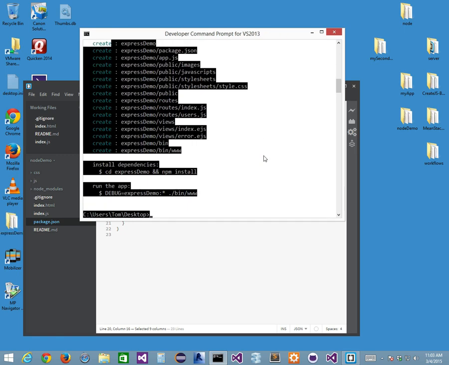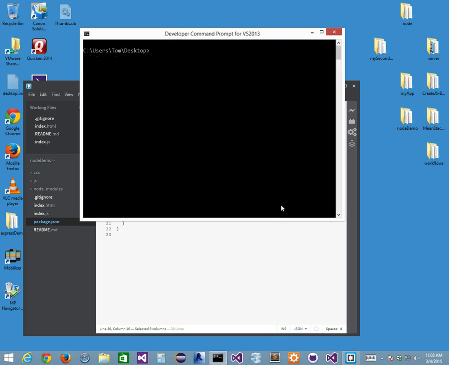It says, hey, create express demo. I created my package.json file. I created my app.js file. I created a public folder with a bunch of stuff in there, a routes folder, a views folder, a bin folder, and it says, hey, do this. Install dependencies: cd express demo and npm install. I've got to do that. And by the way, you have to use DEBUG=express-demo:* ./bin/www. What does all this stuff mean? Well, it means this. I'm just going to clear the screen.